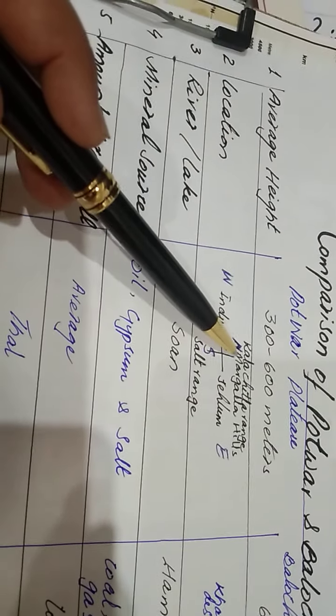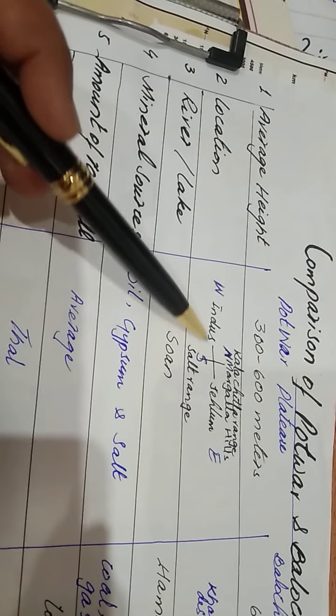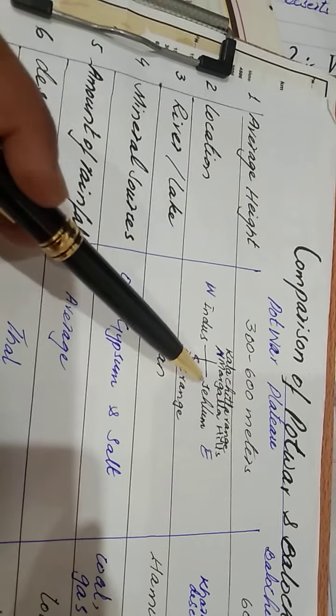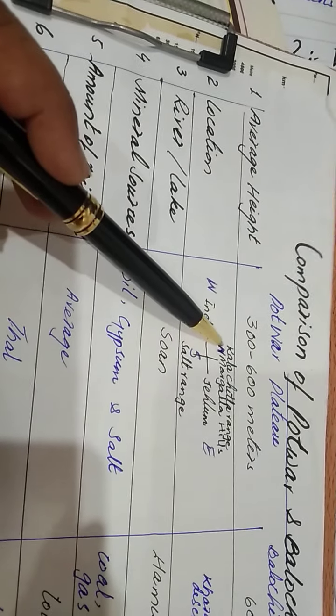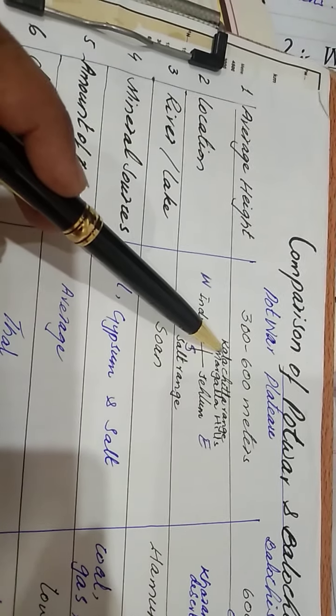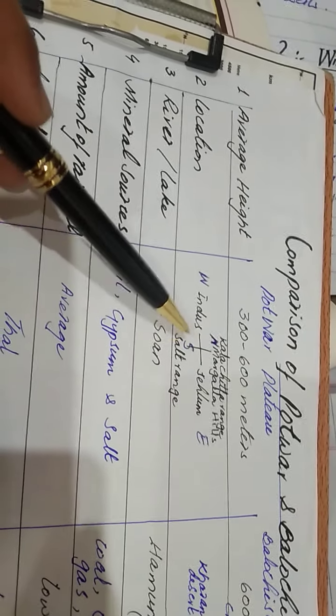Okay, the location. What is the location of the Potwar Plateau? I have drawn the plus sign to show you the different directions. This direction is east, this is west, this is south, and this one is north. Towards the north direction of the Potwar Plateau, we can see the Kala Chitta Range and the Margalla Hills.